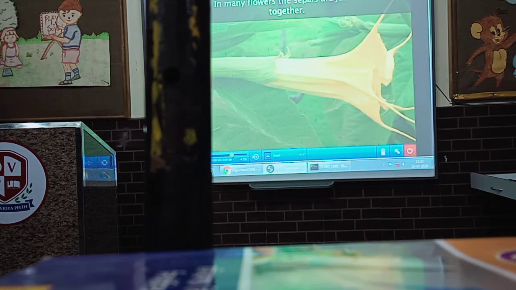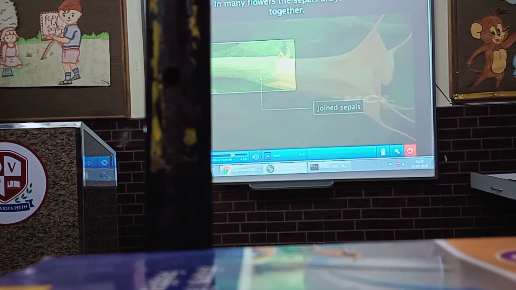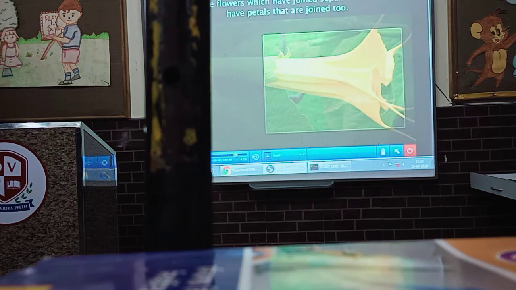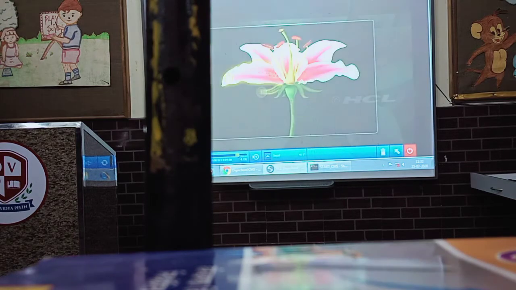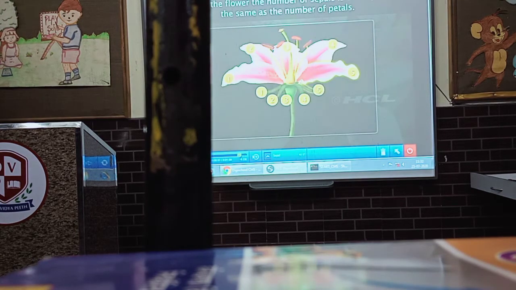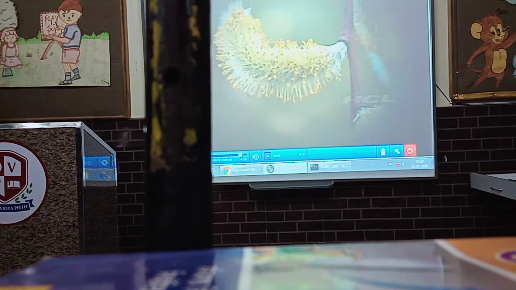The sepals are not always separate. In many flowers, the sepals are joined together. Take a look at the petals. Are they joined too? Yes. In a flower, the number of sepals is usually the same as the number of petals. Do all the flowers have sepals? Look at this flower. It has no sepals or even petals.